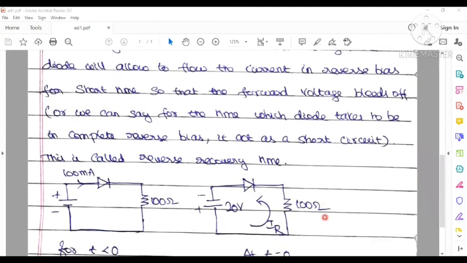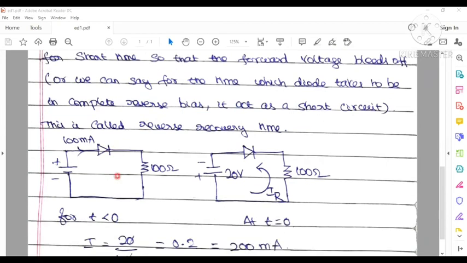You know that reverse recovery time is the amount of time current flows in the reverse direction, where the forward current instantaneously switches direction due to the residual storage charge. That is the definition of reverse current. So here in our problem, at a certain condition, it will act as a reverse recovery time only, because at a certain time it will switch over from forward to reverse. Okay, so look at this diagram.